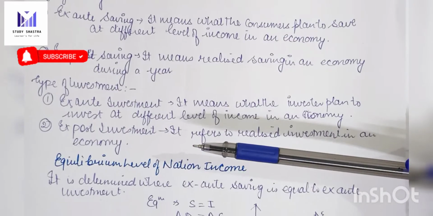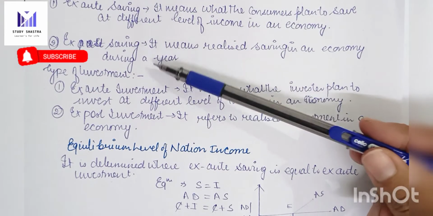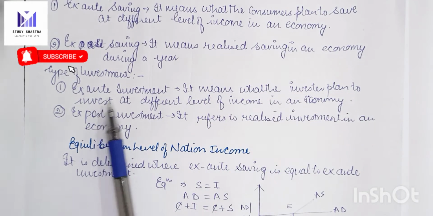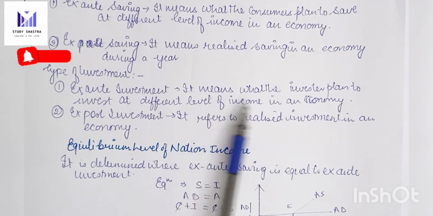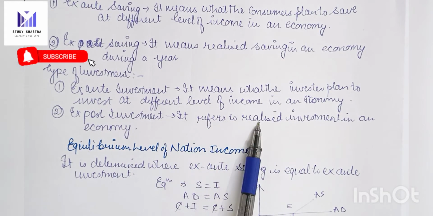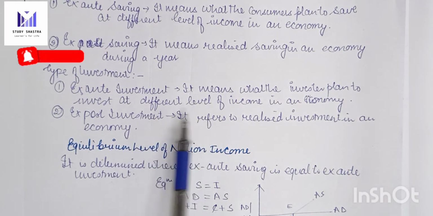Similarly, for investment also we have two types, ex-ante investment and ex-post investment. Ex-ante investment means what the investor plans to invest at different levels of income, that is, its planning. And ex-post investment refers to the realized investment at the end, that is, what kind of investment he has made.